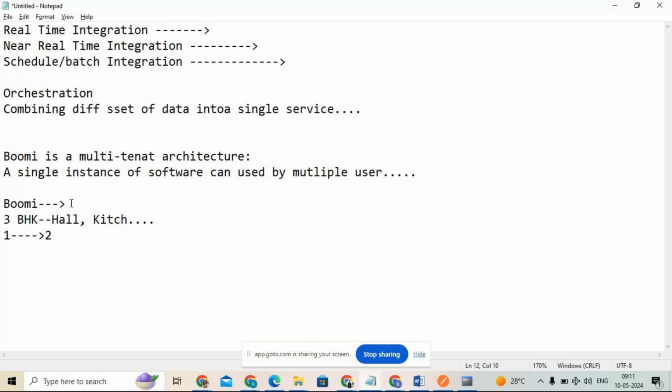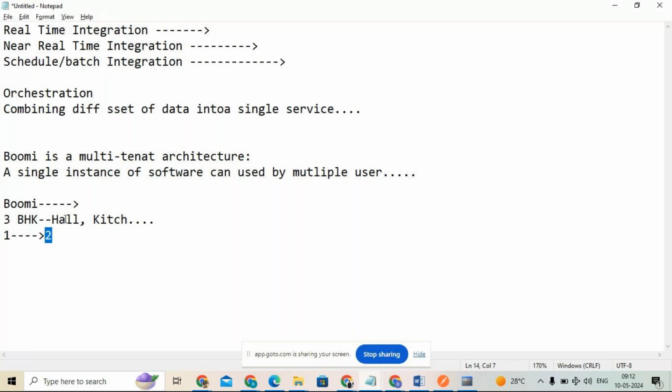Now you can say, sir, everyone is using the same software, then there might be overlapping, or there might be some security issues, right? It will not come like that. See, until and unless this person gives permission to another person to enter his room, there is no chance of entering into his room, right?